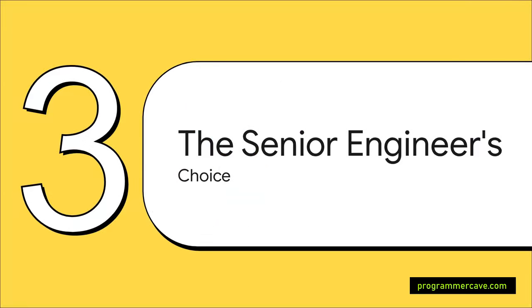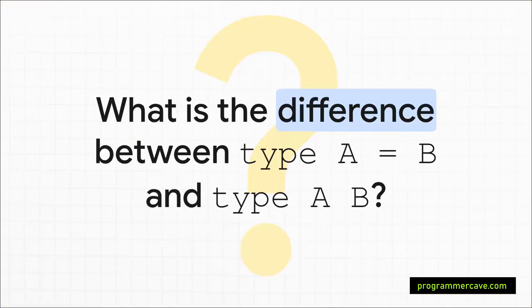Understanding this difference isn't just about syntax. It's about making smart architectural decisions. This is one of those fundamental Go concepts that separates a junior developer from a senior one. And I'll let you in on a little secret. This comes up in senior engineering interviews all the time. So let's put it all together with a question you are very, very likely to see in a Go interview. Ready? This question gets right to the heart of it. It tests if you really get Go's type system and know how to choose the right tool for the job.